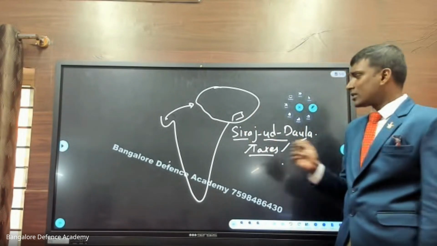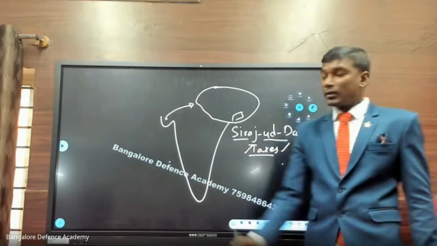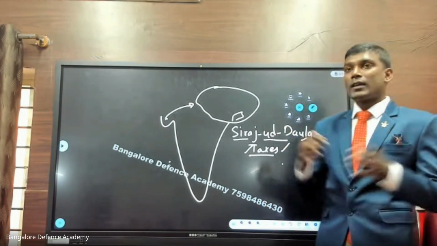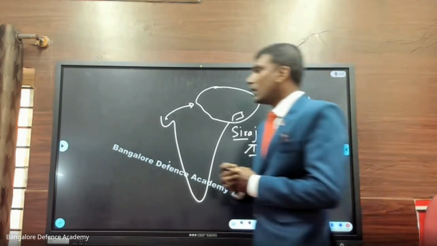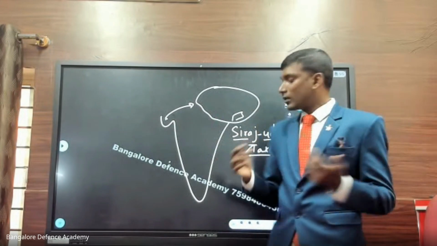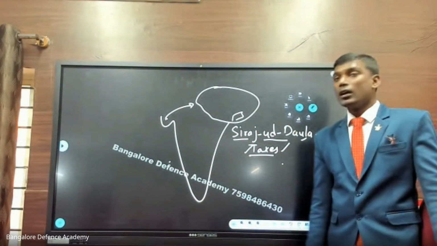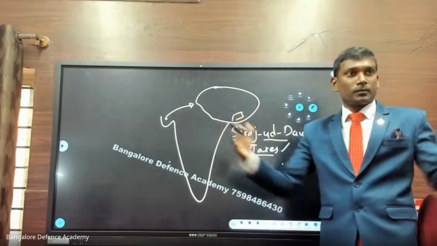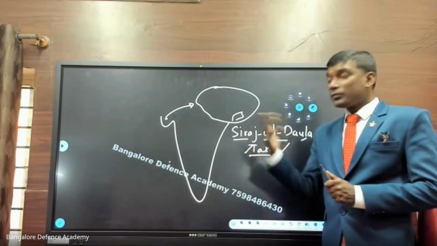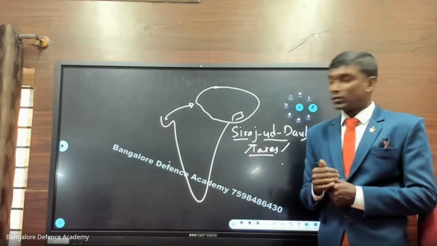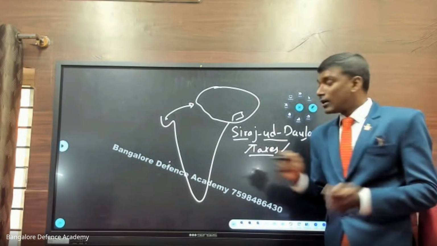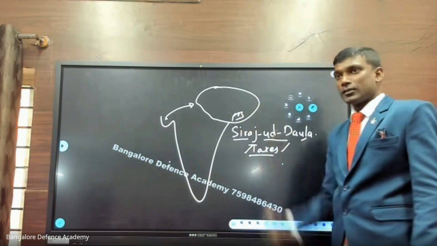But one such day, what happens? Siraj-ud-Dawla got information that the East India Company was fortifying their place. Fortifying means they are trying to build big walls. For example, in Hindi we say Killa, which means fort. In Tamil we say Kotai. What are East India Company people doing? They pay tax, but they started building a fort. So now Siraj-ud-Dawla doubts why these people are doing that. Maybe in future they will attack us and conquer the whole of Bengal. There was also information that these people were not paying taxes and had declared themselves independent from the Bengal state.